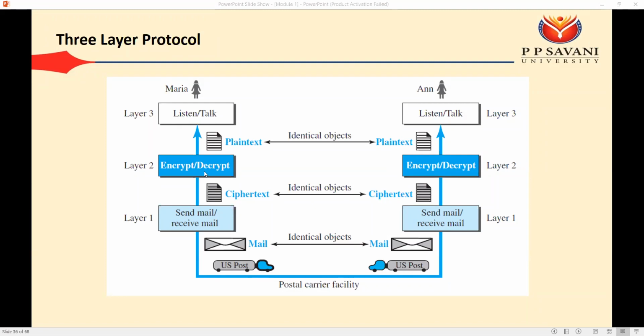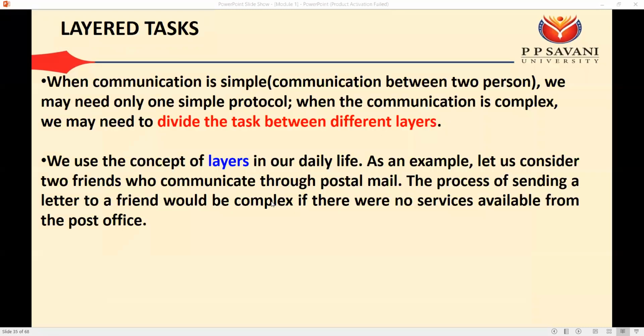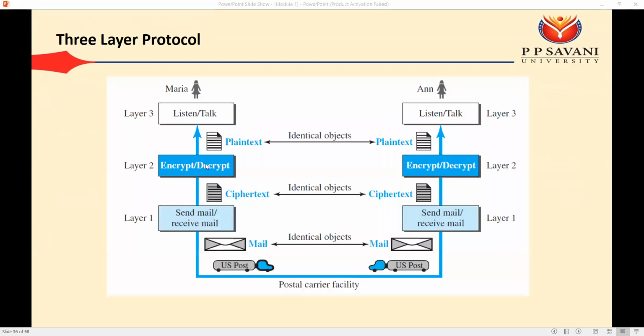On the second layer, let's assume that whatever letter you are sending should be secure. So rather than sending the simple letter to your friend, what you will do now is put this letter into an envelope. That's why you are applying security to the letter. Okay, and on the envelope you have written the to address and from address.